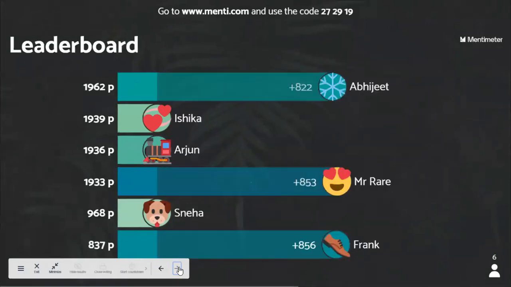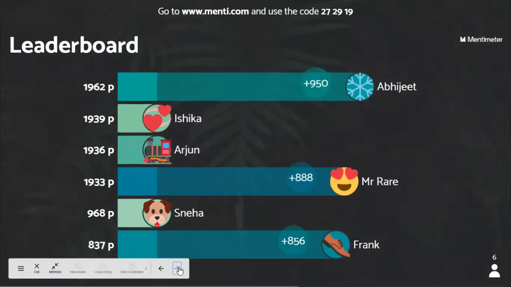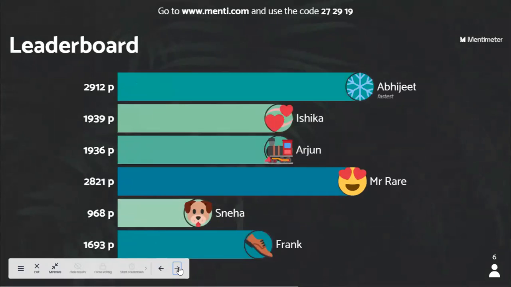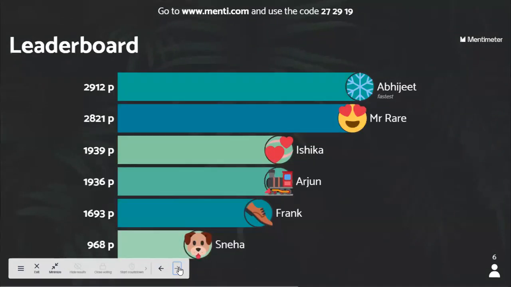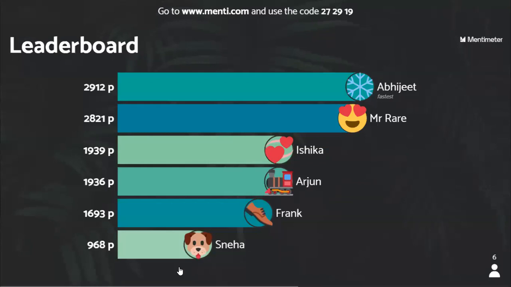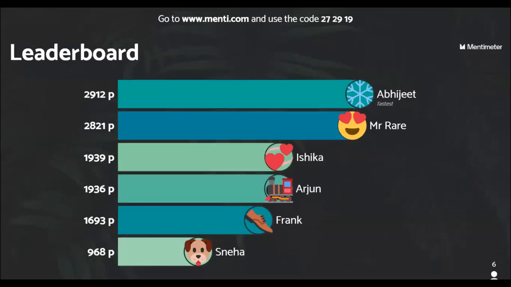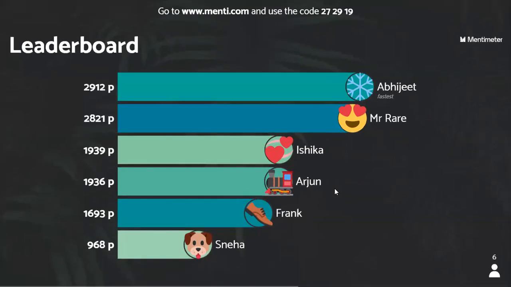Who is the first? Ishiga, Arjun and Sneha made it wrong. Okay, changes in the leaderboard. Abhijit first position, the fastest player. Second, Mr. Rare with 2821 points. Who is this Mr. Rare? Please comment. Who is that? Okay, with the shortage of time, I am moving on. Waiting for your reply. Whenever you reply, I can see it. Third, Ishiga. Fourth, Arjun. Fifth, Frank. And sixth, Sneha.